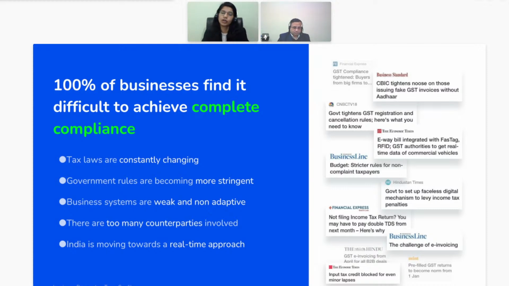And next one again, you have to look into the current month, and at the same time, you also have to look into the previous months where the payment was not made, where the payment was made, against which document you have claimed ITC, against which document you have not claimed ITC. So all of this is actually not possible manually.